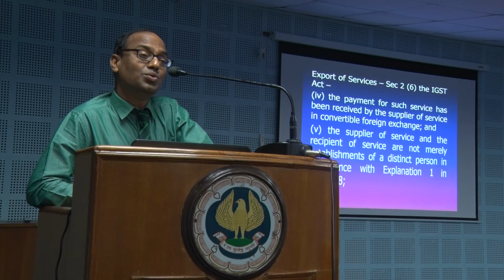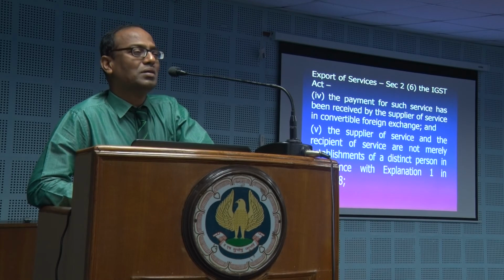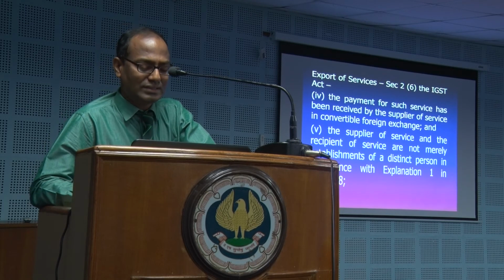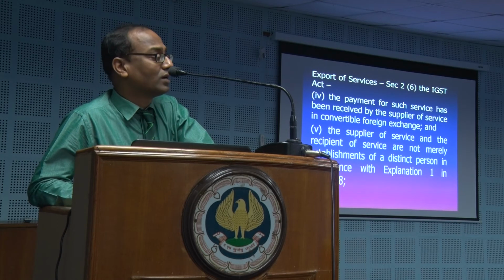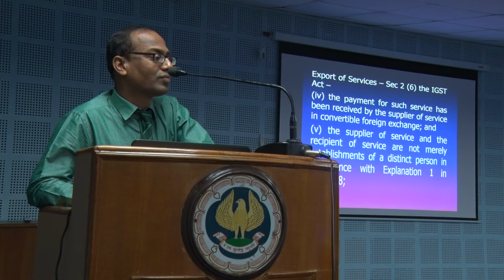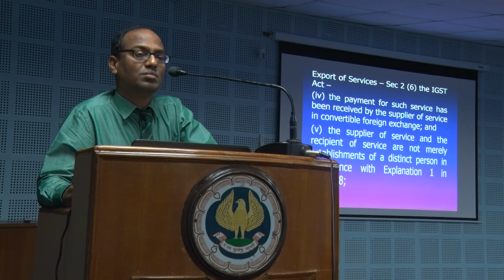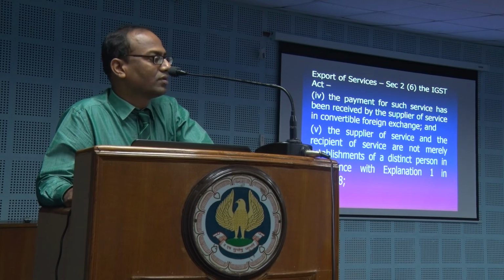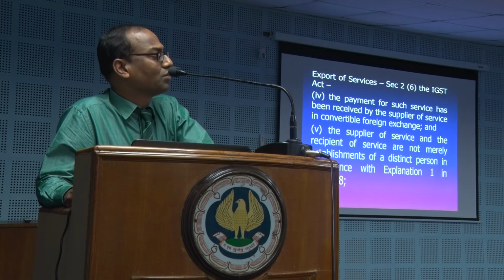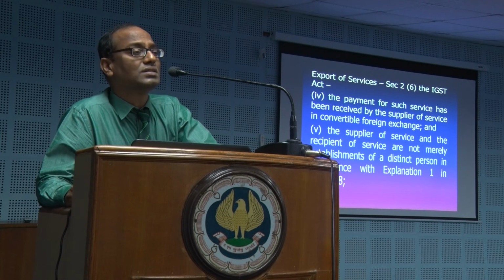Then the fifth condition comes, a little unique, no doubt about it. It says you, the supplier, and he, the recipient, should not be merely distinct persons just because of the provisions of Section 8 and Explanation 1 therein. What does Section 8's Explanation 1 say? See, I have a head office in Chennai. I do have a branch office at Bangalore. Both are of the same company, a private limited company. Head office at Chennai, branch office at Bangalore. Can we say that the Bangalore branch is totally a different person?